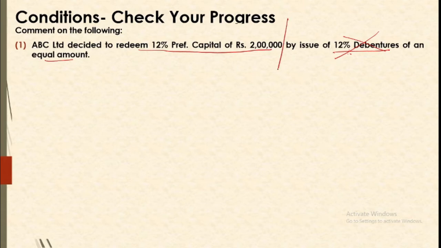So we will say that the issue of debentures will not result in increase in the capital. So we will be utilizing another source, that is we will have to make transfer to CRR for 2 lakh rupees out of our free reserves. So debentures issue will not be compensating for capital. You need to issue shares only. That may be equity, that may be preference.